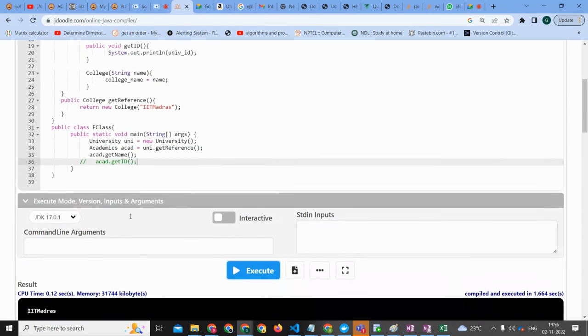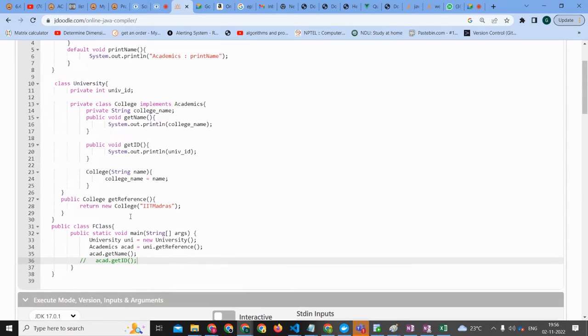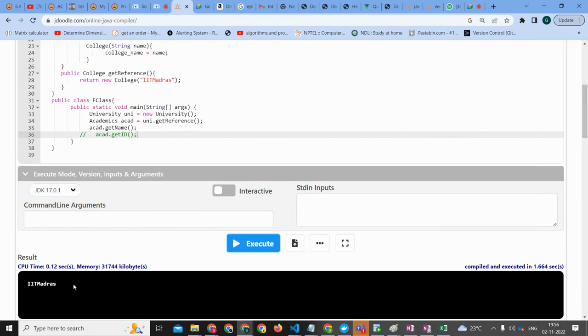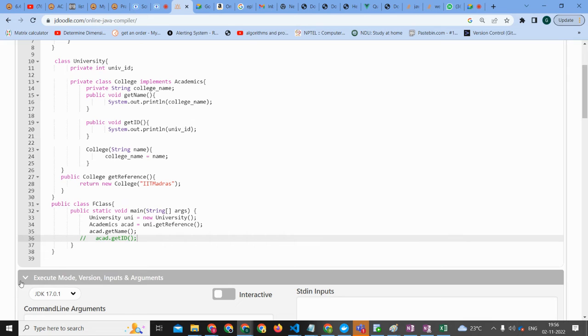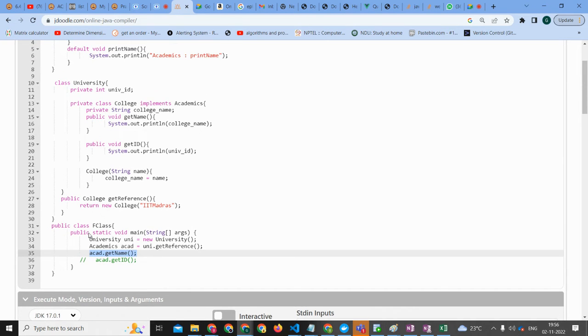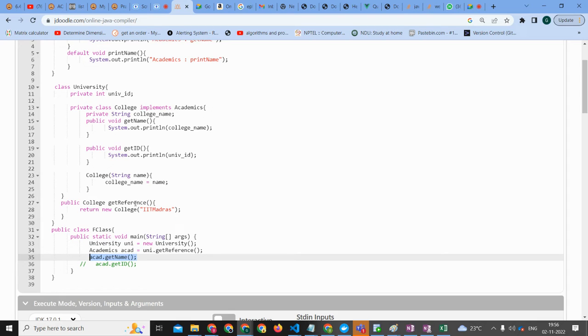Once again, academics get name, how is this happening? Can you tell me from which part it is? It was getting the univ ID, uni dot get reference, line number 34. Okay, we got the reference.